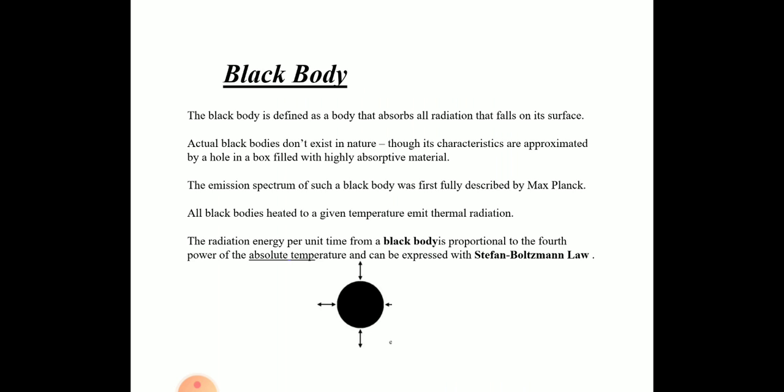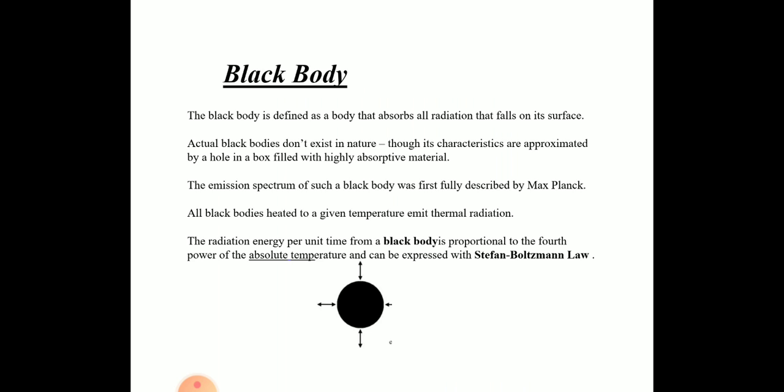The emissive spectrum of the black body was studied by Max Planck. He is one of the scientists who first studied the spectrum of the black body. The radiation energy per unit time from the black body is proportional to, of course, this is the radiation law we have studied, and it is basically applicable for the black body.